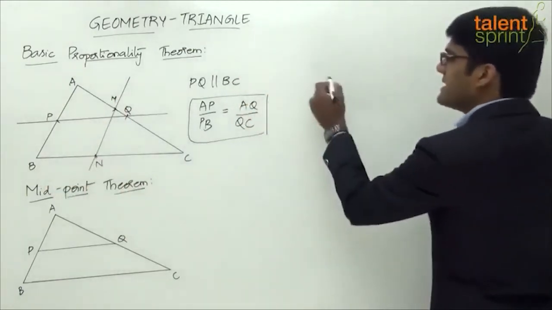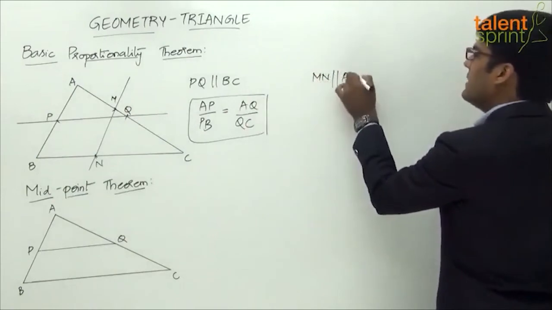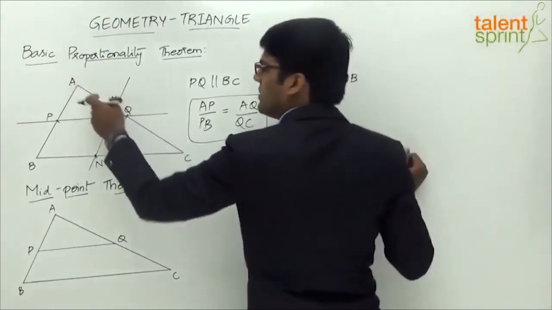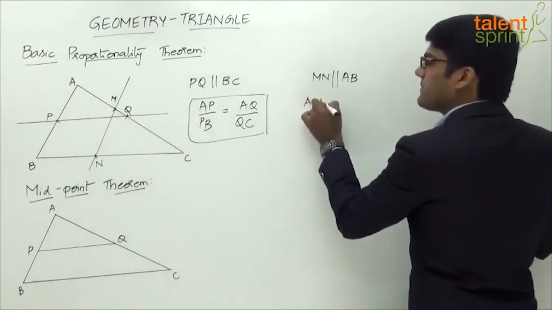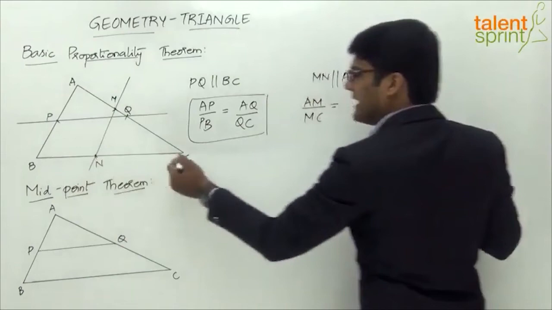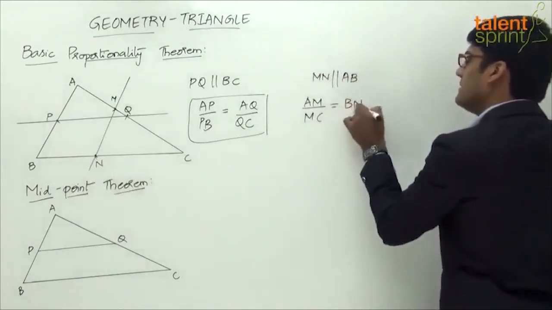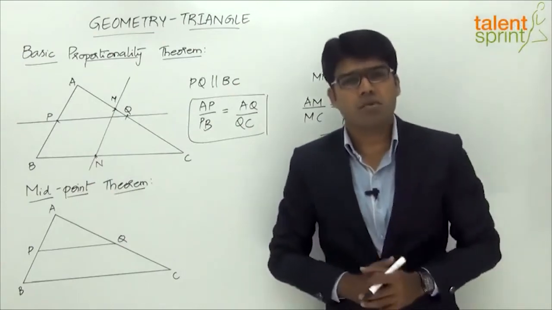So what do we see? Since MN is parallel to AB, we can say that the ratio in which the two sides are getting divided will be the same. So AM by MC will be equal to BN by NC. Right? So that's the application of the basic proportionality theorem.